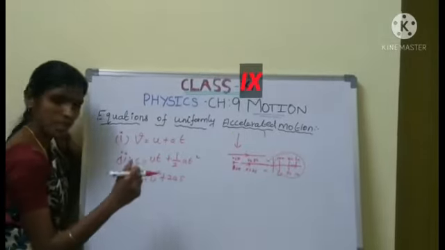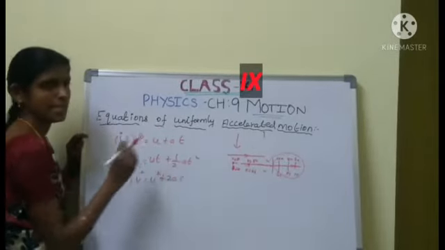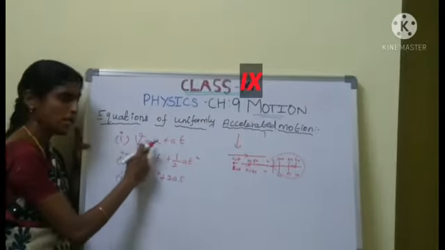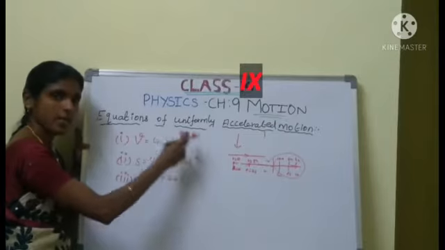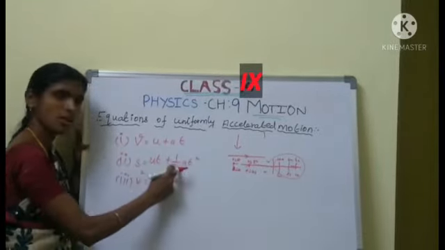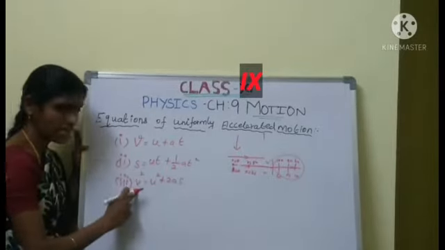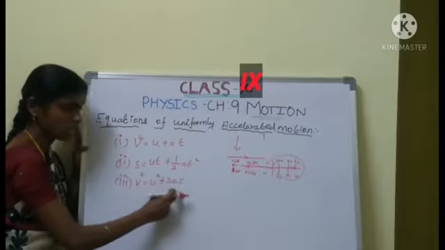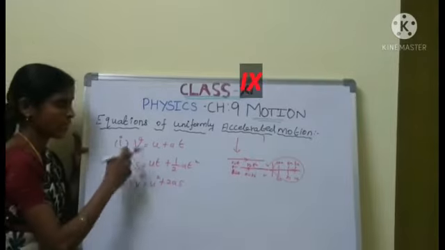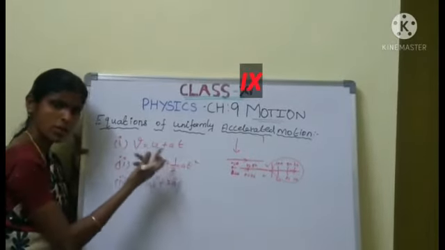Okay. What are the three types of equations? First equation, V equal to U plus AT. Second equation, S equal to UT plus half of AT square. Third equation, V square equal to U square plus 2AS. Are you clear? What is the first equation? V equal to U plus AT.